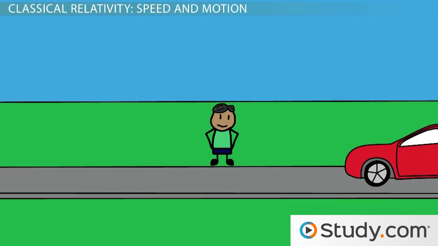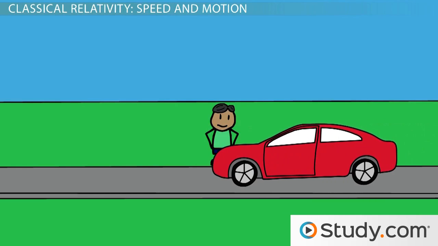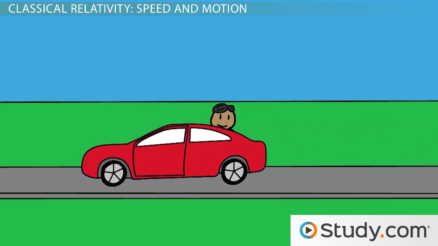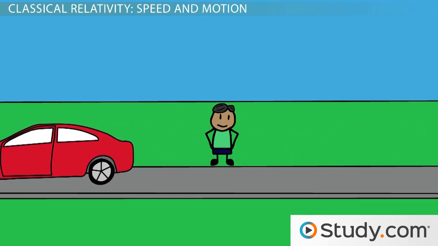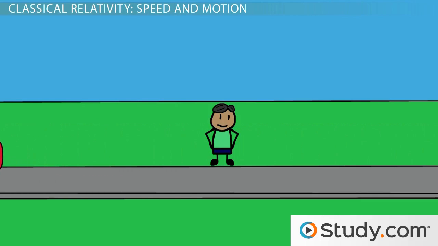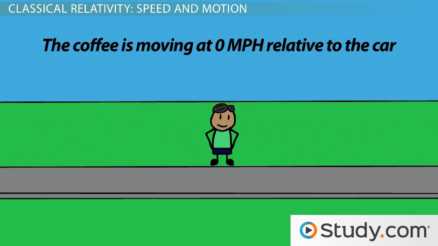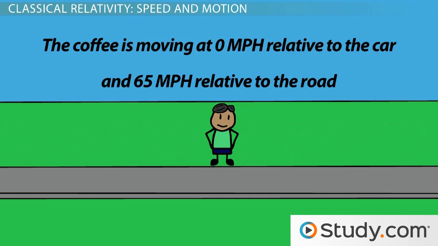If someone were watching you drive by, he would observe the coffee moving at a velocity of 65 miles per hour. That is the same velocity of the car. Both perspectives are correct. The coffee is moving at 0 miles per hour relative to the car and 65 miles per hour relative to the road.